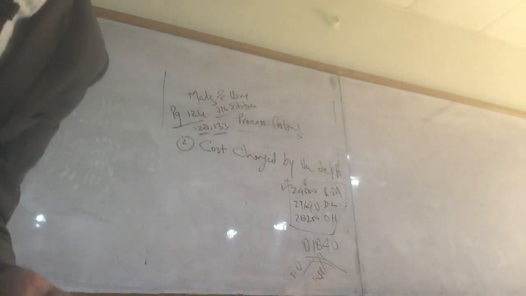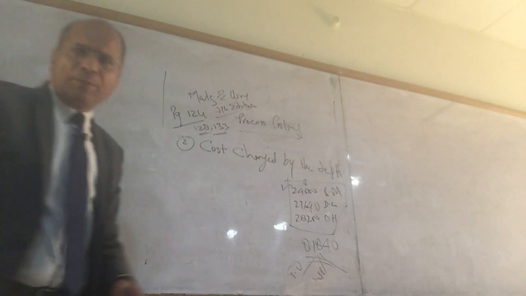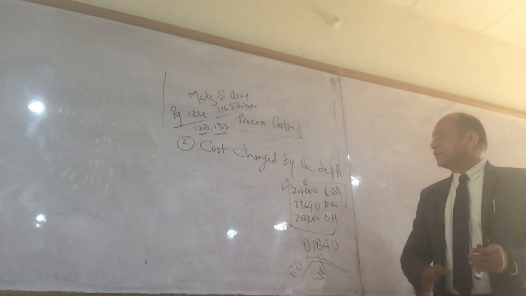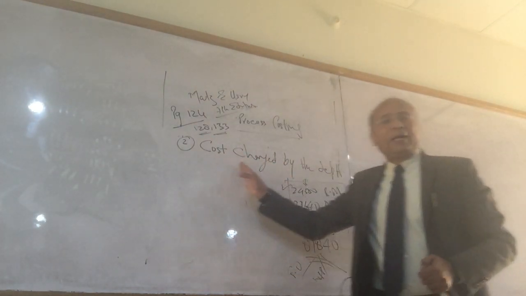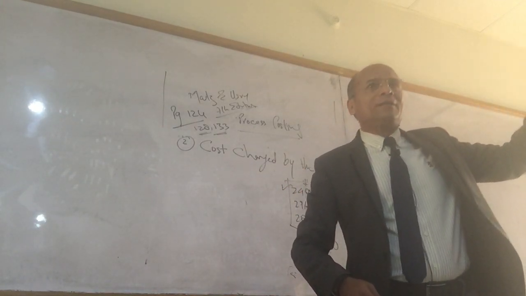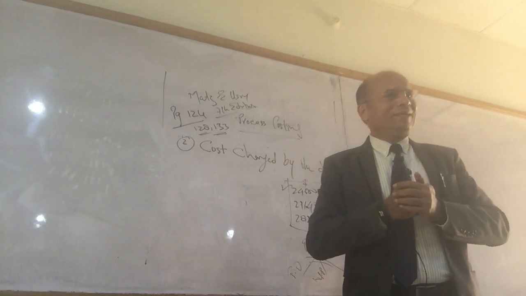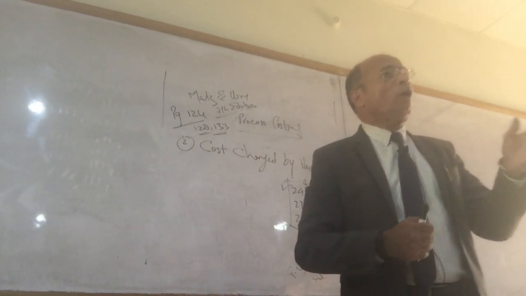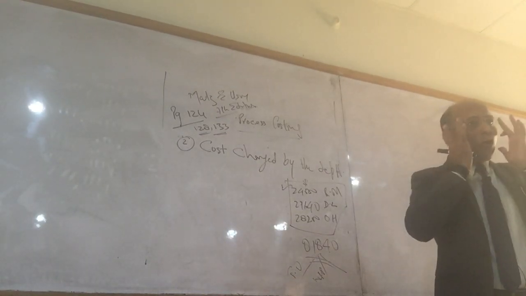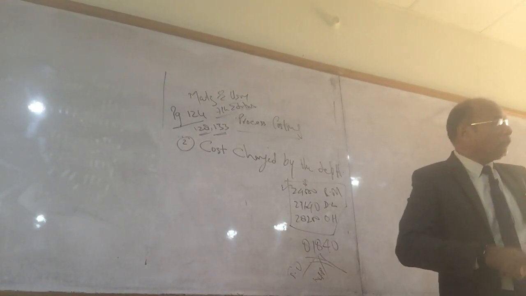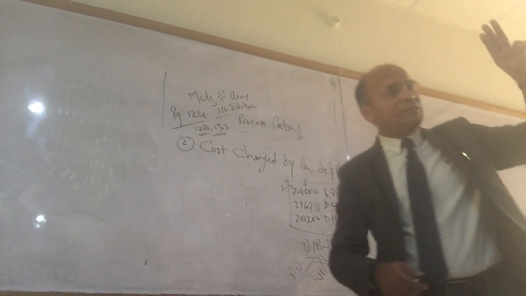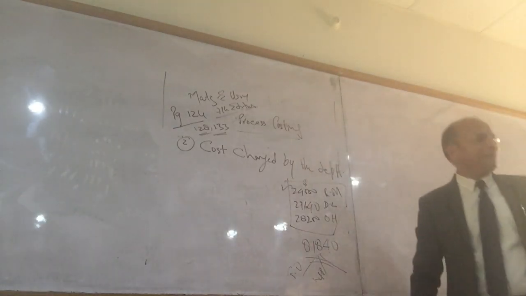Similarly, fine. So now what's happening? So we can see. What did we discuss? We discussed here cost charged by the department. So cost is being charged to what? To units. And cost is charged in terms of currency units, I mean in dollars. And the cost is of three things: raw materials, labor and overheads.